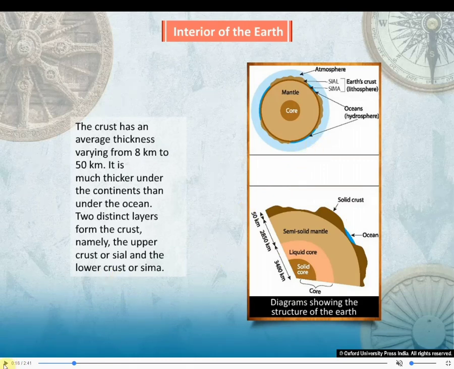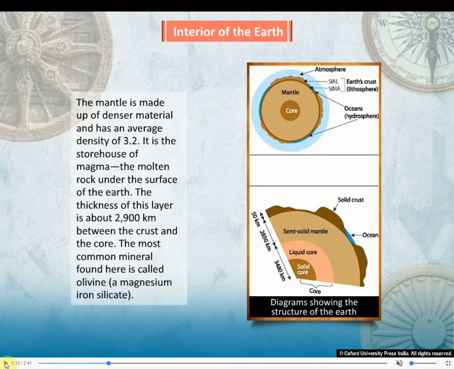Two distinct layers form the crust, namely the upper crust or the Sial and the lower crust Sima, that I have already told you. So this is the structure of the inside of the earth.